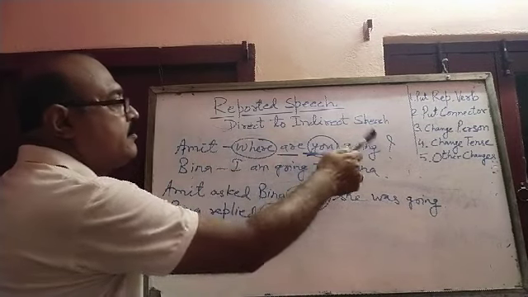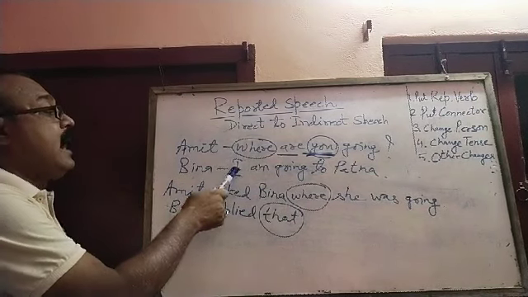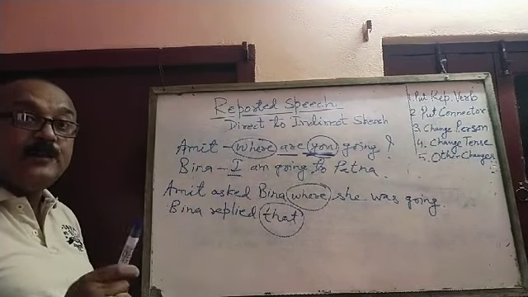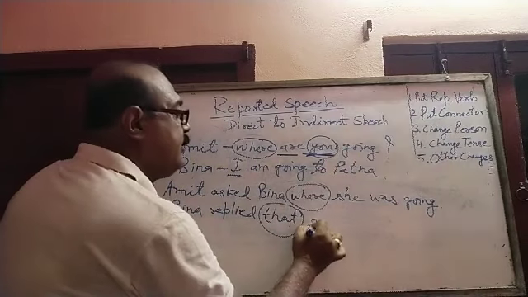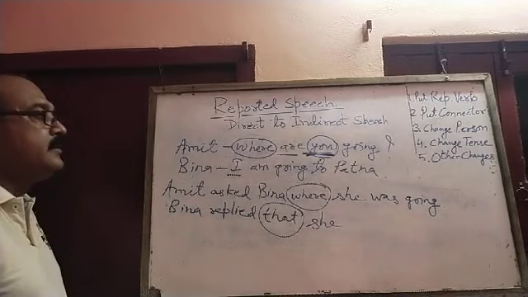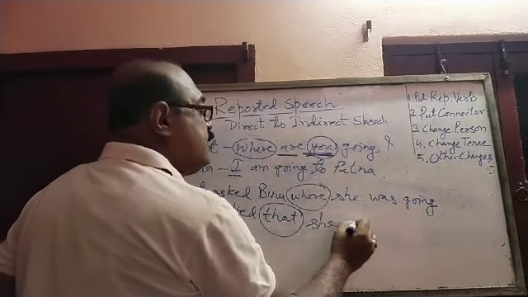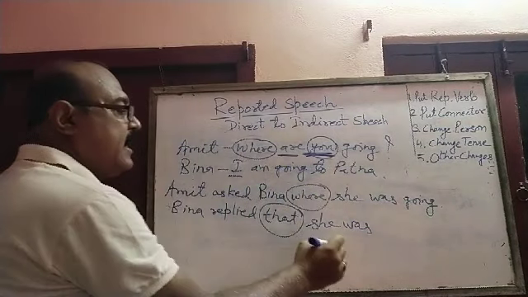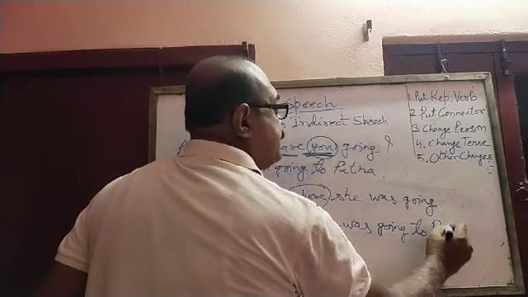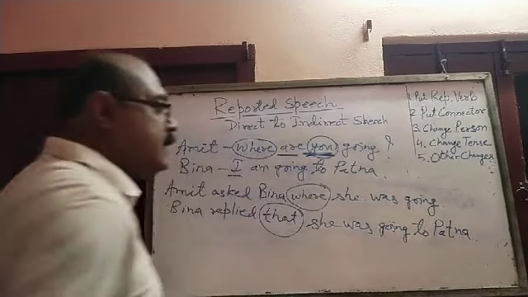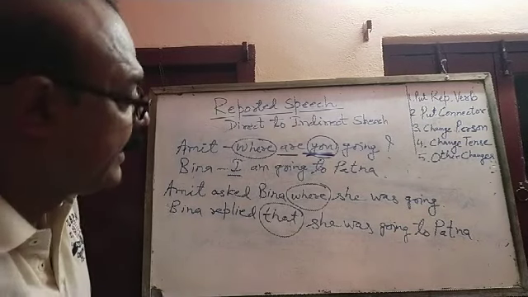I. Now change of person, I. Now we shall see for whom I has come. I changes according to subject. I have told you who is the subject, speaker. In this sentence, Bina is the speaker. So she, am will change. Is MR changing to was? You know she was going to Patna. There is no change in that. So going to Patna. I hope the basic thing is clear to you. I'll give you one more example. It will be more clear.